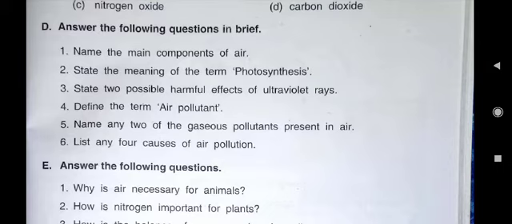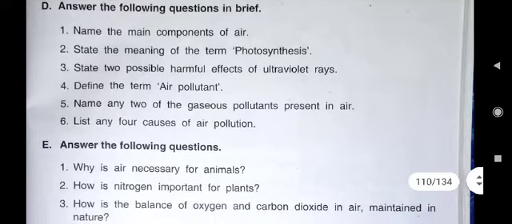Now second question is, state the meaning of the term photosynthesis. That you have also read in lesson number 2, that was plant. In that you have read about this term, photosynthesis. What is photosynthesis? The process by which green plants make their own food.